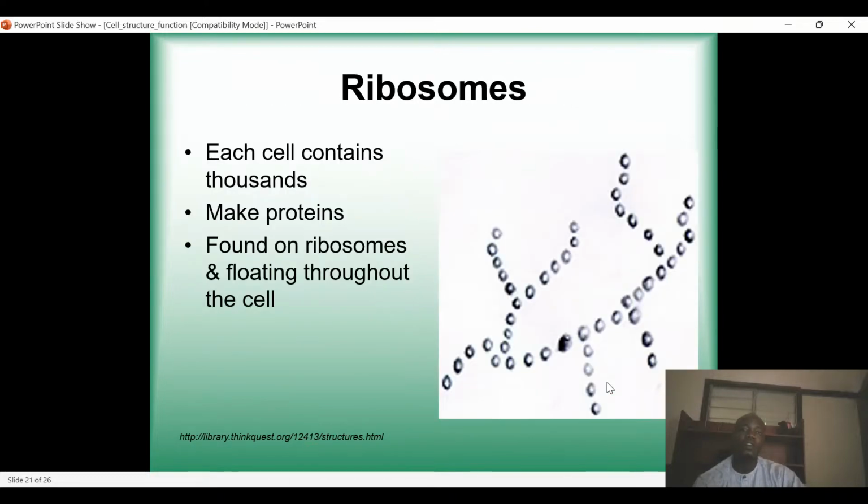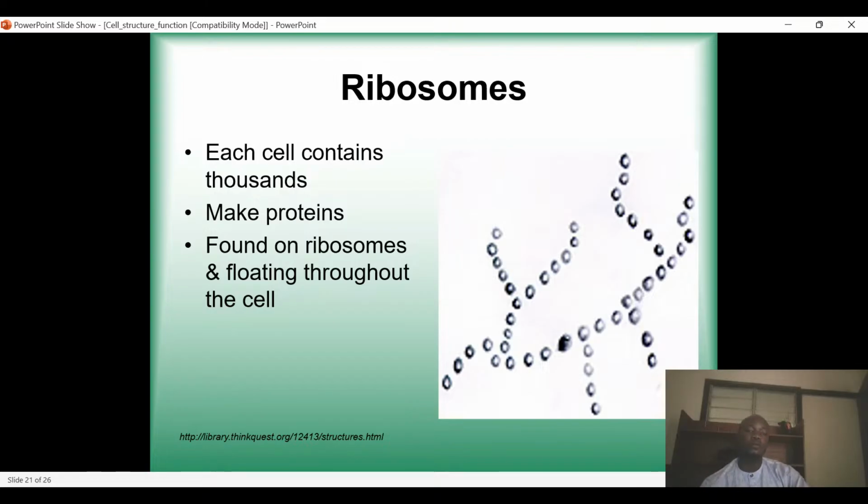So the next thing is the ribosomes. What is the main function of the ribosome? In each cell, there are thousands of these ribosomes. The main function of the ribosomes is protein synthesis. So it's the one that synthesizes protein, like the hemoglobin that we are talking about, adrenaline, and any other proteins that we generate or synthesize in our body. It is actually done by the ribosomes.